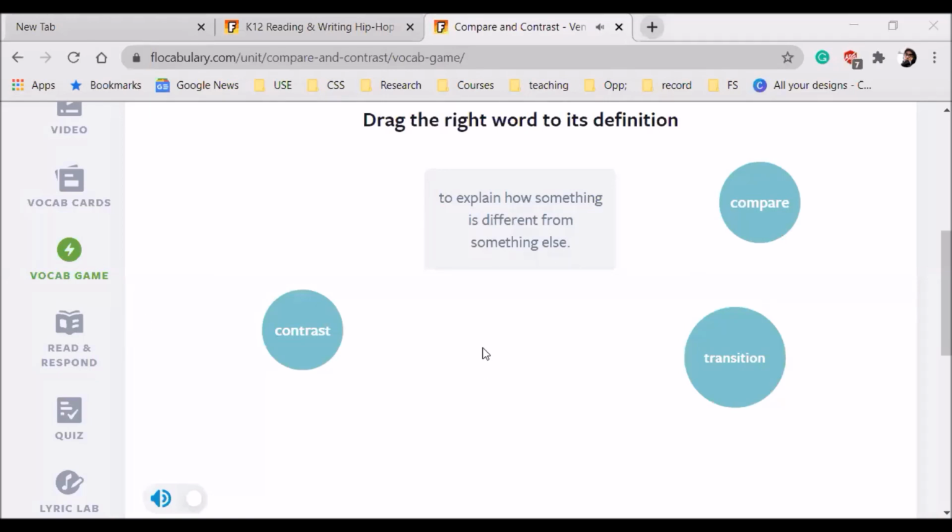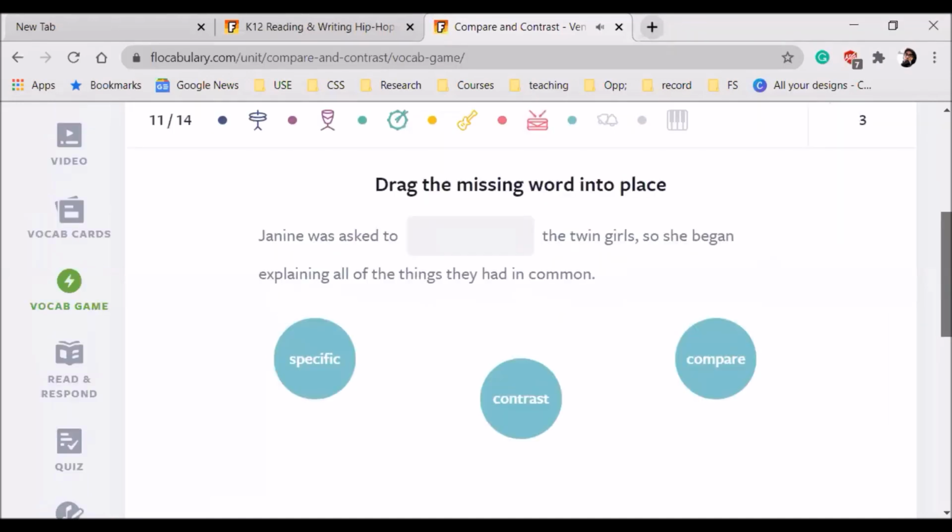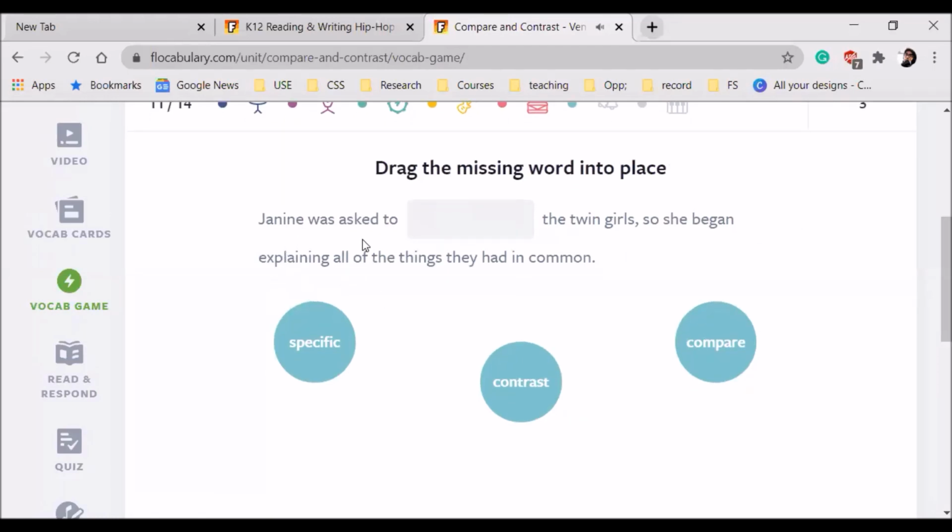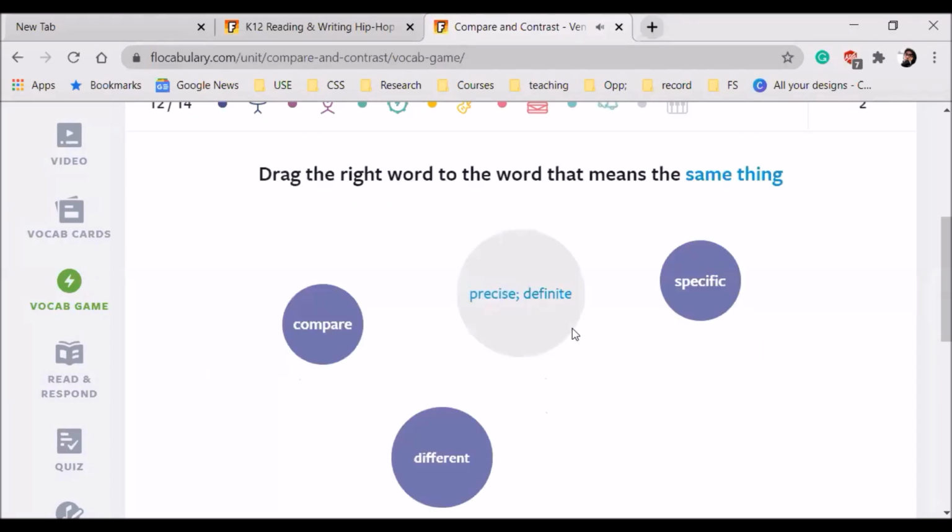Contrast. Compare is used to find similar things. Contrast. Okay, we have 3 more questions. Jenny was asked to compare the twin girls, so she began explaining all the things they had in common. Common means similar, that would be compare. Very good. Okay. That word that means the same thing, precise or definite.